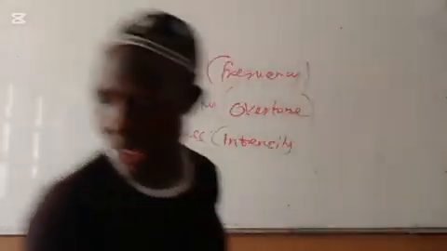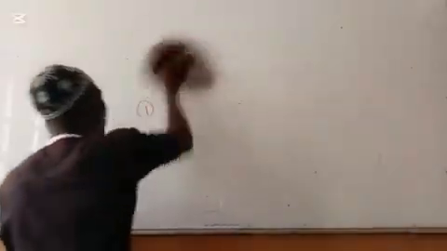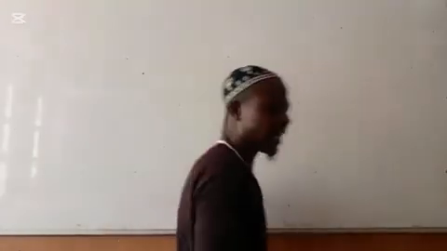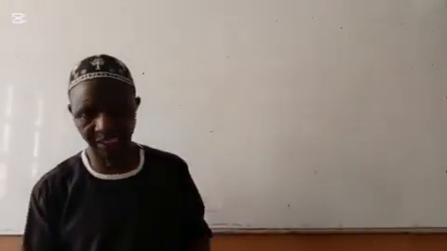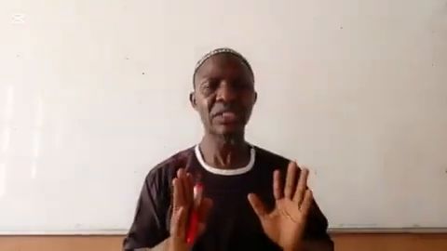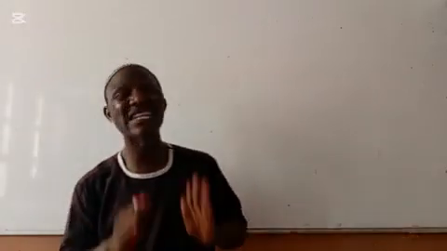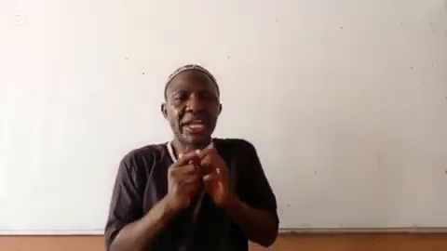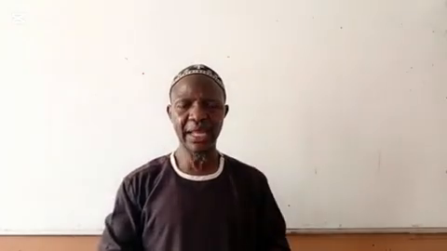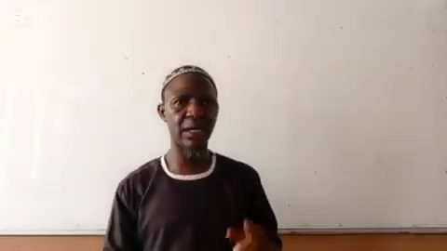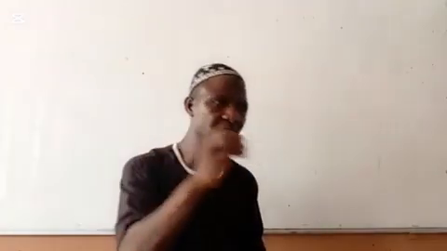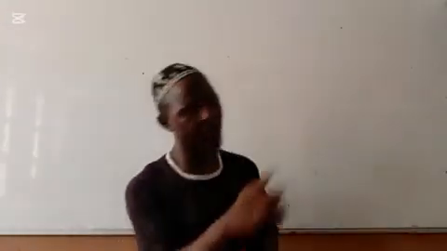Then the next one is the vibration we have. Don't forget that we said sound wave is a form of energy produced from a vibrating body. Then we now have three major types of vibration. We have natural frequency. So when a body is vibrating on its own after being set into vibration. Like there's one clock that is normally called the grandfather clock. The moment you set it into vibration, you see that it will continue vibrating, moving to and fro. That one is natural.